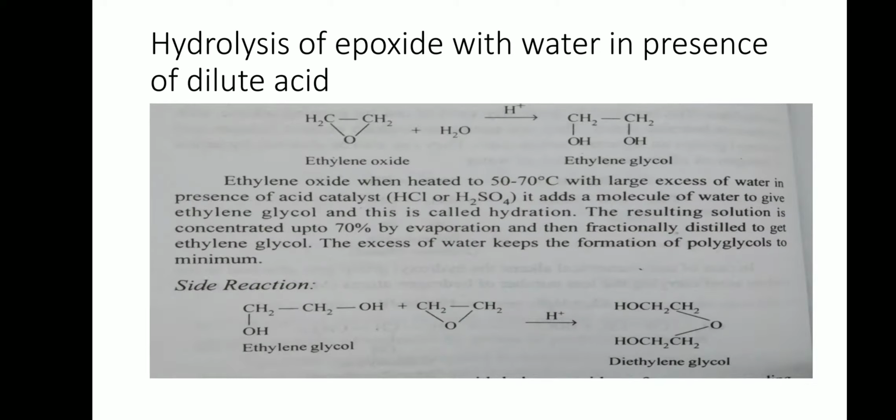Now let us see hydrolysis of epoxide with water in presence of dilute acid. When ethylene oxide is heated to 50 to 70 degrees with large excess of water in presence of acid catalyst, water molecule acts across the ethylene oxide giving glycol. This reaction is called hydration.